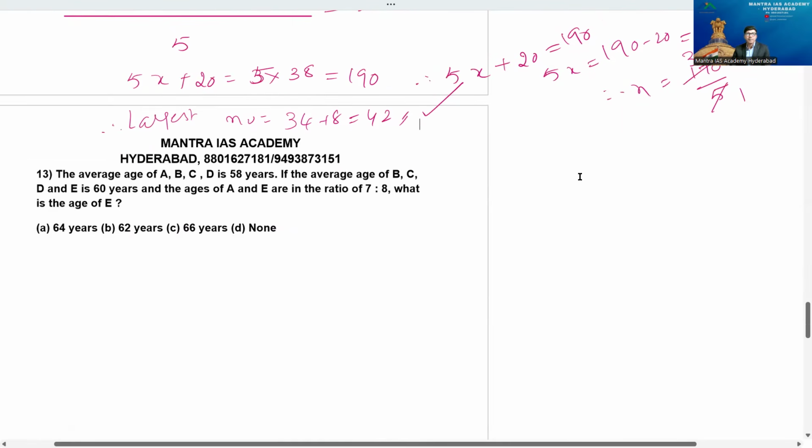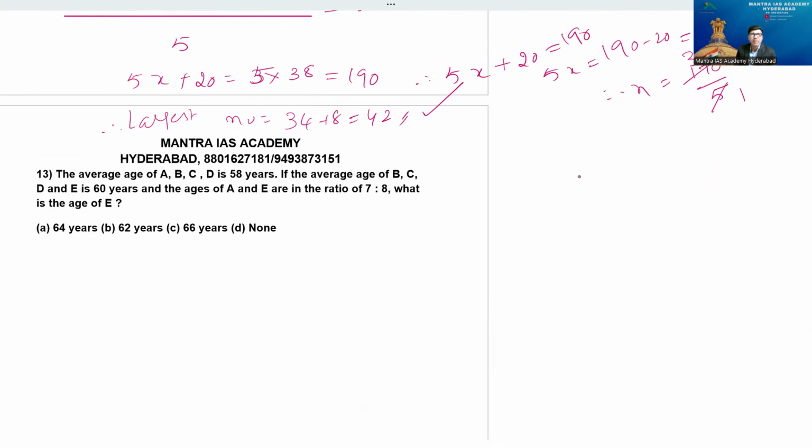Now, 13th question. In this case, we have included a ratio proportion application. The average age of ABCD is 58 years. Average age of BCDE is 60 years. And the ages of A and E are in the ratio of 7:8. What is the age of E? Very good question.